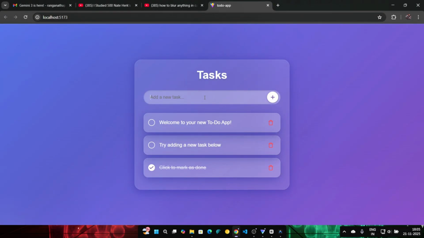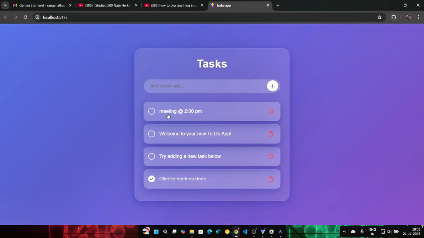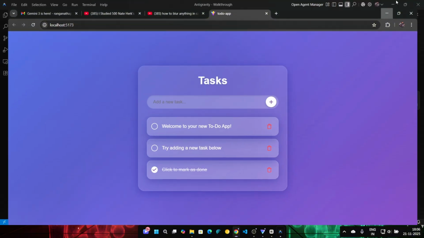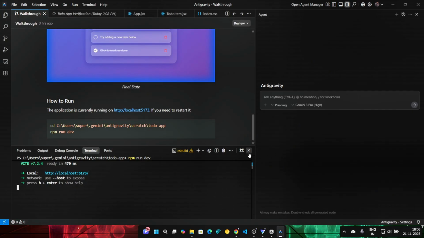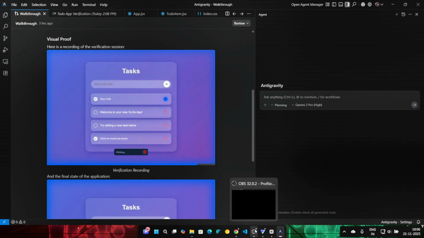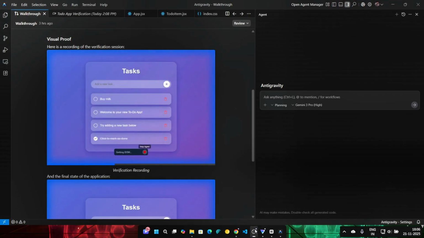So I can add, like, meeting at 2 p.m. and I just click add. See, the task is added. If I click here, it means the task is executed, so it just strikes it out. And if I click here, this deletes the particular task. So this is completely functional code which it has given. You got the JSX form. When it comes to Google Build, it is using TSX, but who cares? An app working is an app working, right?